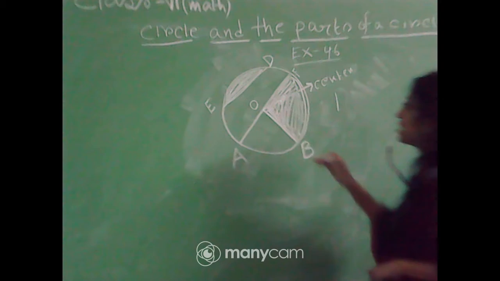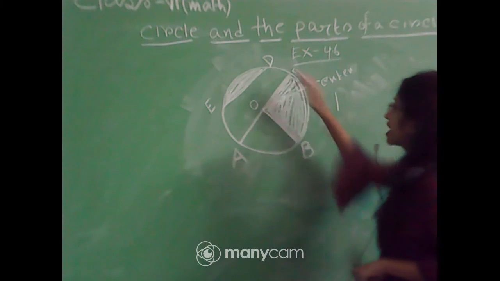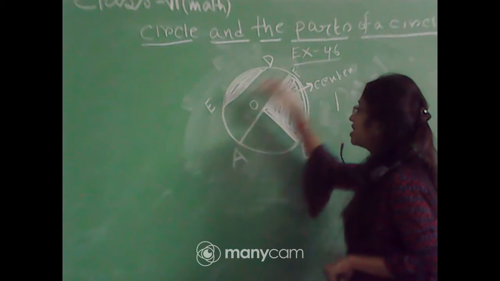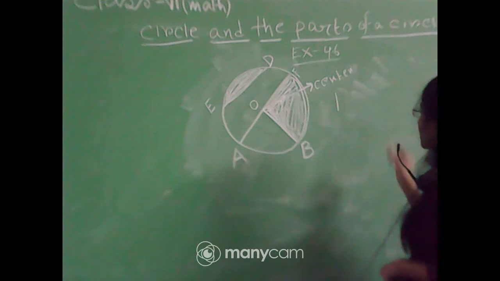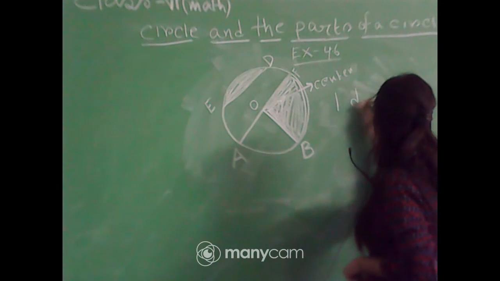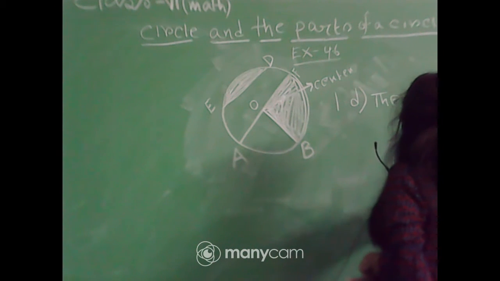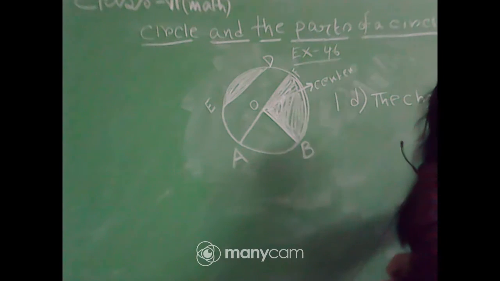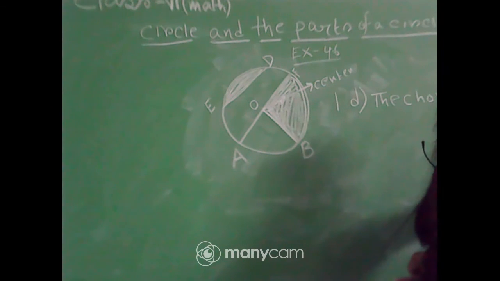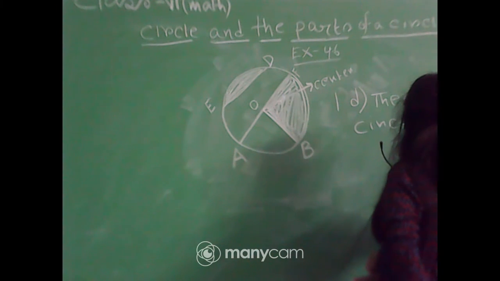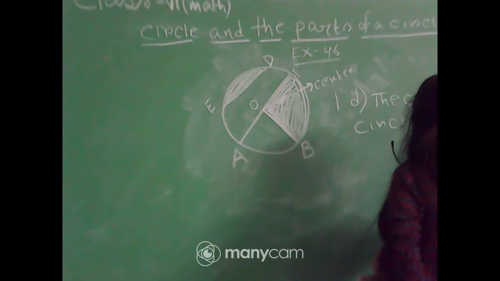Clearly we see that DE is a chord that joins the points D and E, and the points D and E are on the circle. Therefore the chord of the circle is DE.